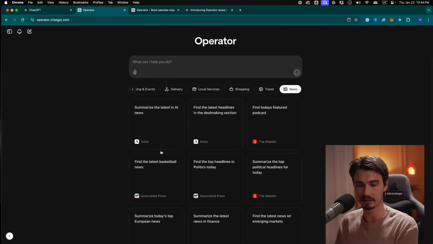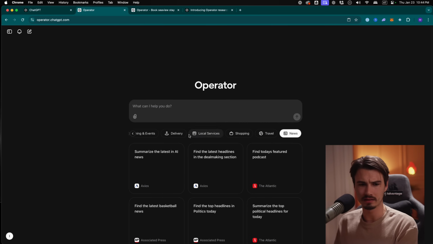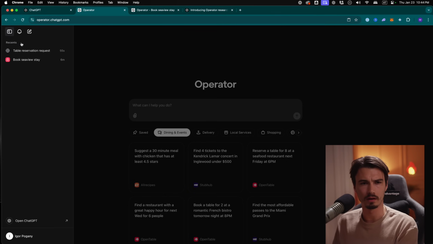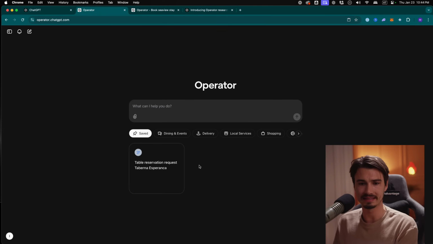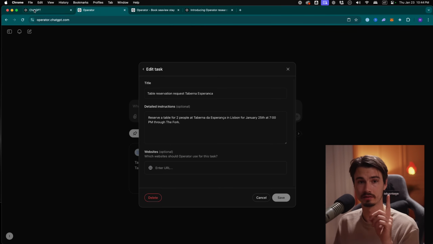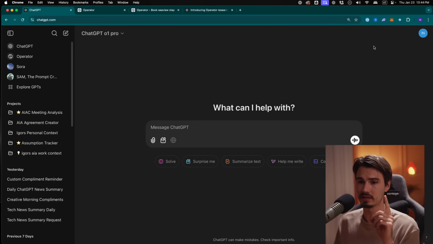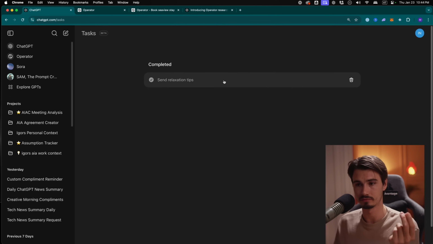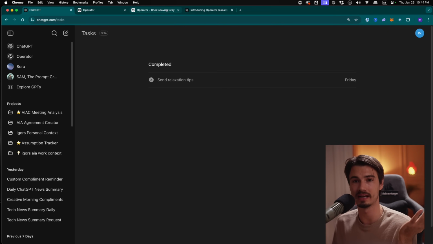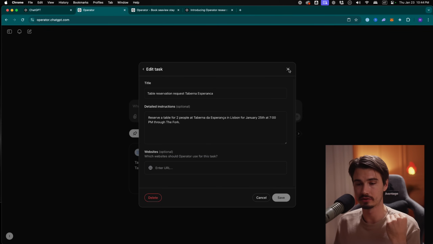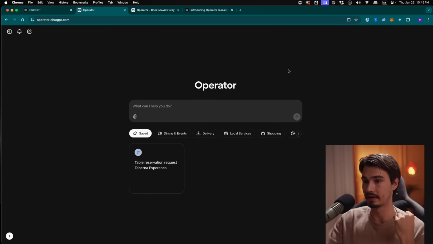Other than that, look, it can aggregate news. I guess there was only one thing that I would like to correct that I said in this video, which is I believe it can save these presets for you, but it cannot automatically run them yet, right? In ChatGPT, we got the tasks where you can schedule things up here, and then they run regularly. It's just a question of time until Operator gets this. Obviously, the roadmap for this will be very interesting because there's many more things we can get.